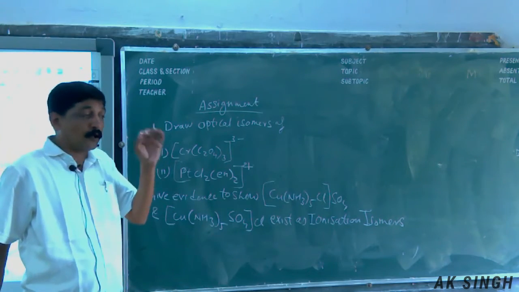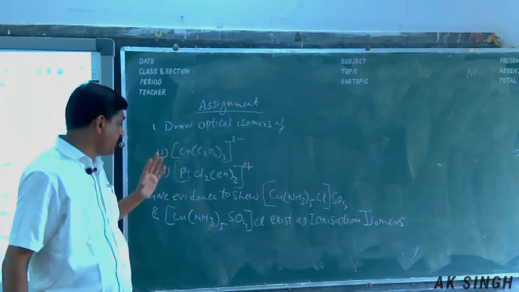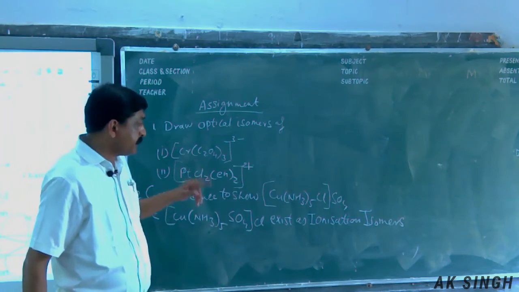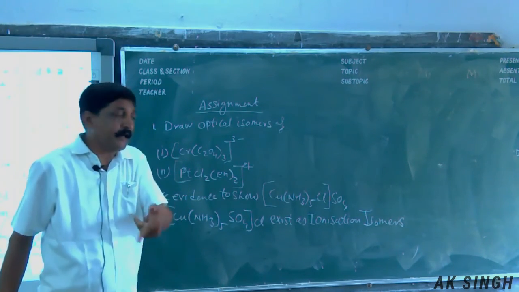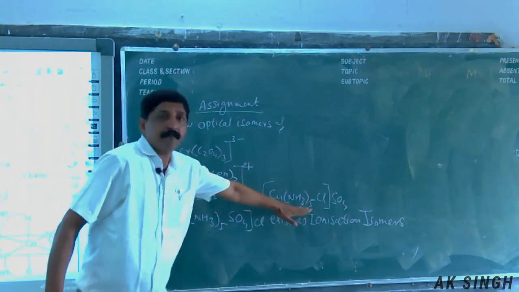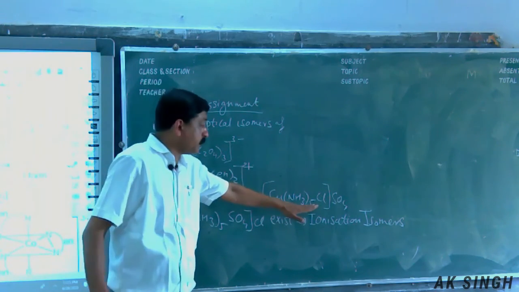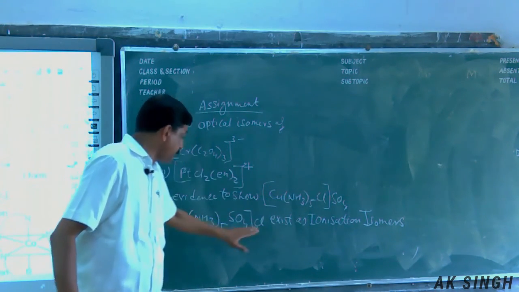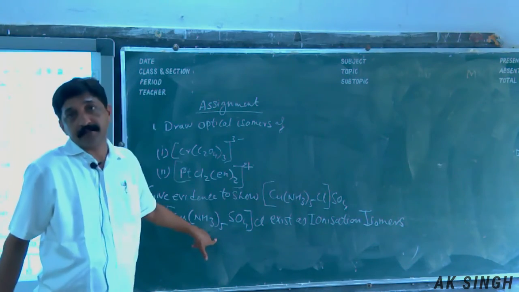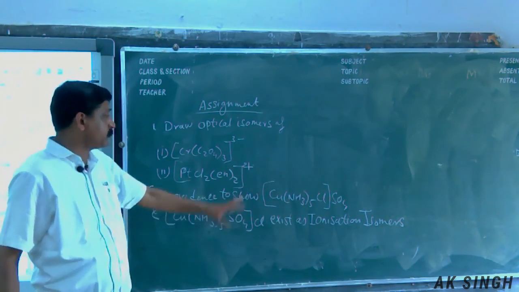And also, in board examination, sometimes it may be asked: write the IUPAC name of the ionization isomer of this compound. For that, you have to first draw the ionization isomer, this one, and then name this compound. In two ways, it could be asked.